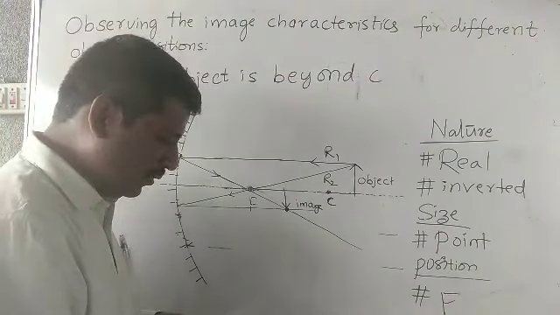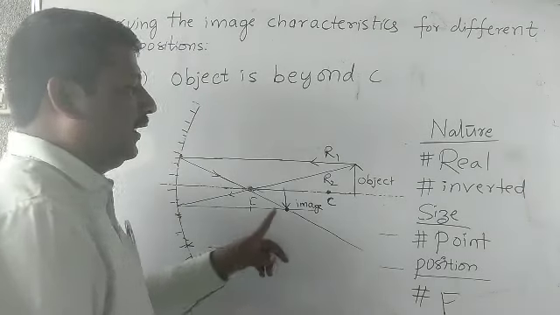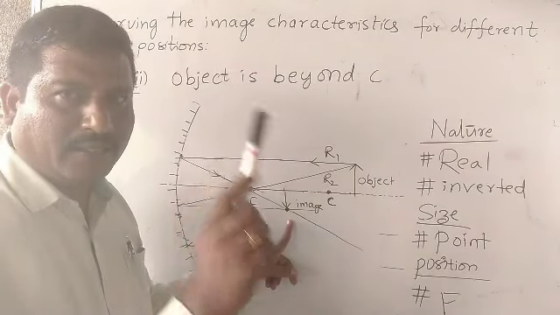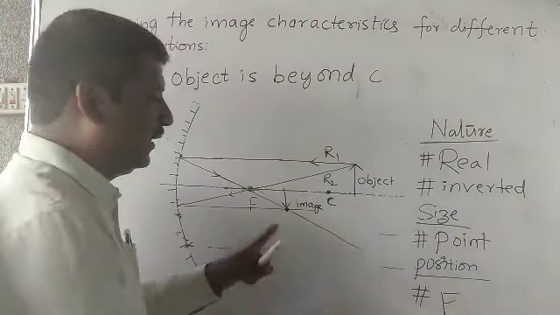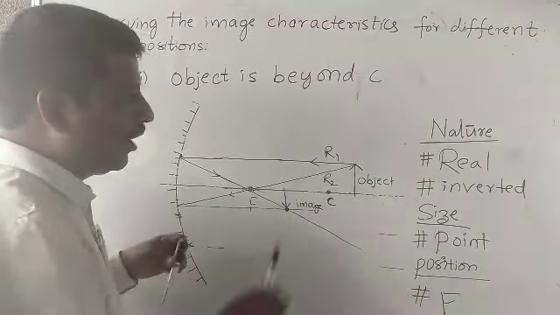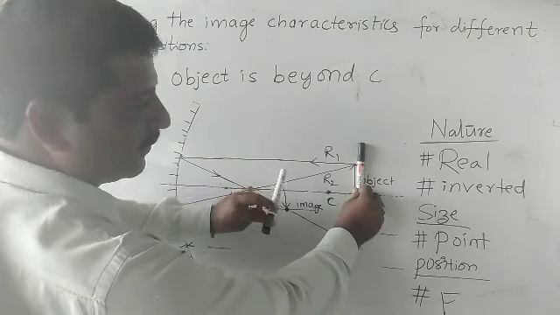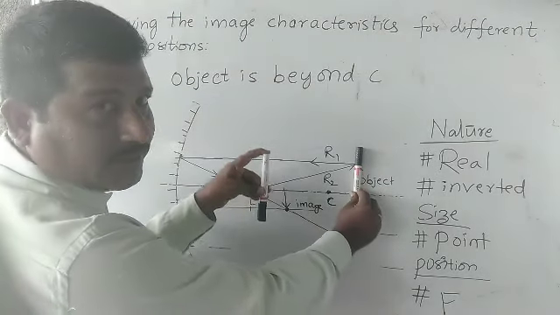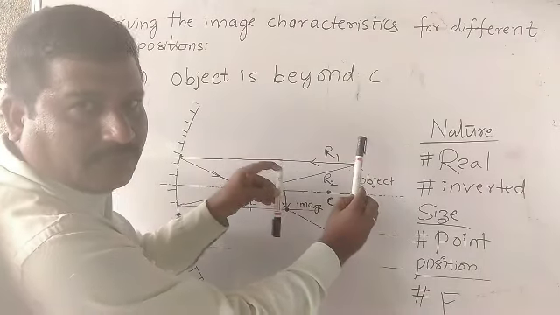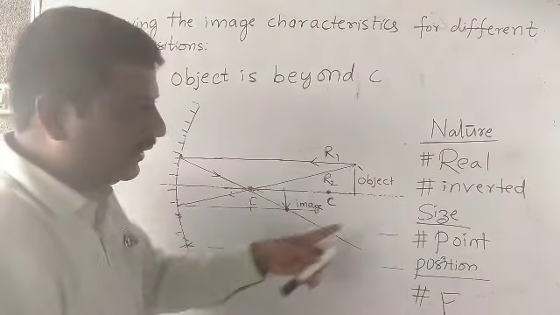Okay. Now, is it a real image or a virtual image? Real image. It is a real image. Is it an inverted image or an erect image? Inverted. See here, this is the object, this is the image. So it is an inverted image.